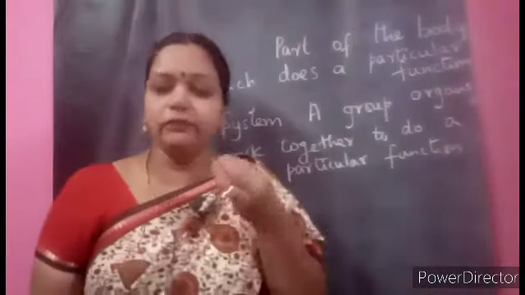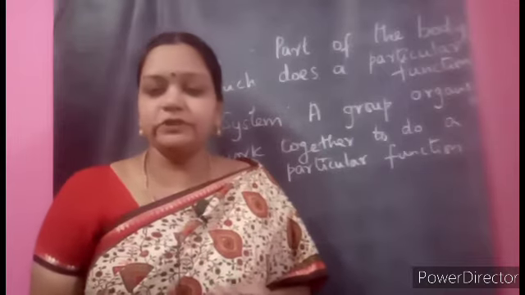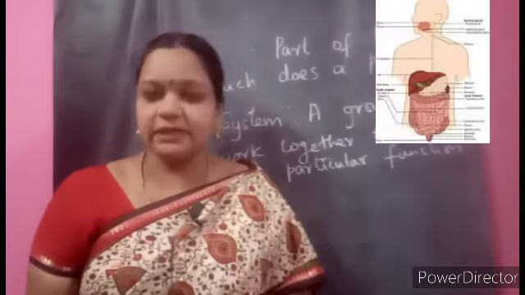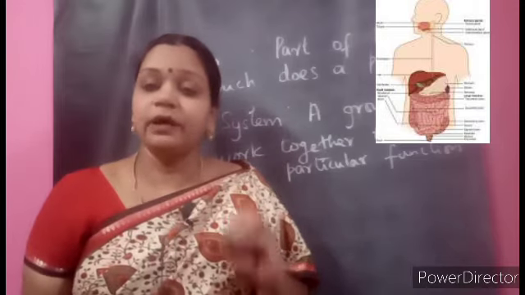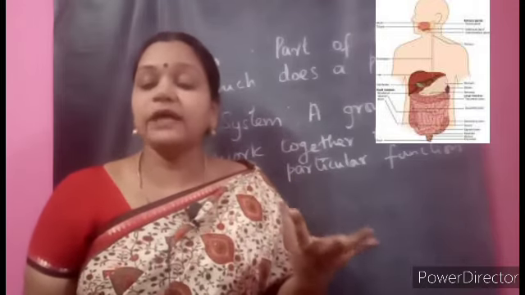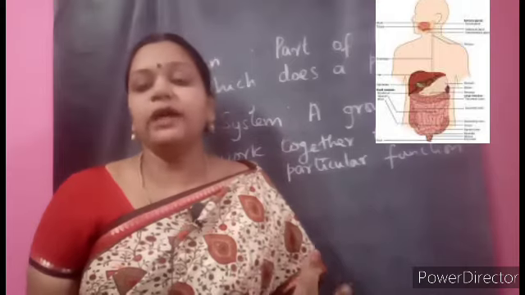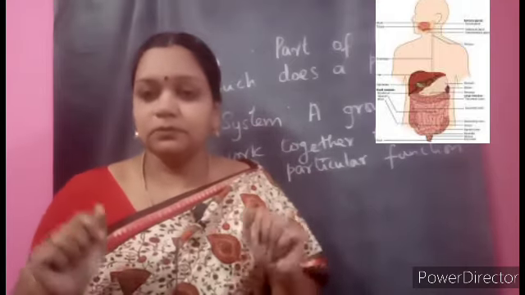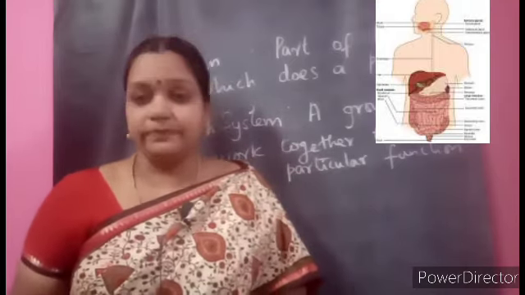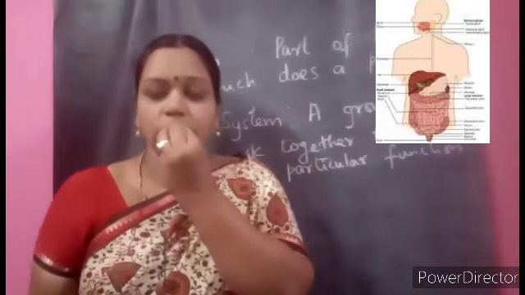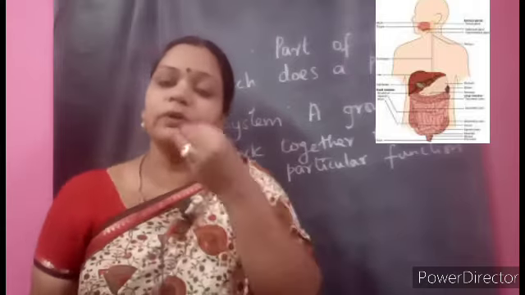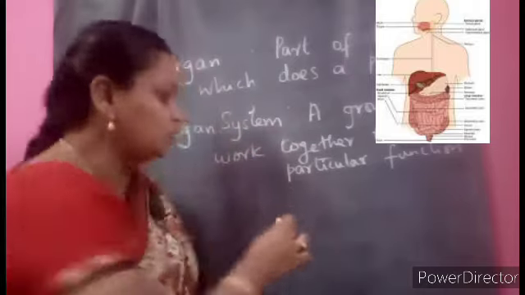For example, we are eating food. So what is the purpose of eating food, children? It has to get digested and we have to get the energy from that. Yes. So this is not a simple work. For that, so many organs have to work together to get this function done. So in that system there are many organs. For example, you keep the food in the mouth, and where does it go? From the mouth it will go to the, very good, it will go to the stomach.